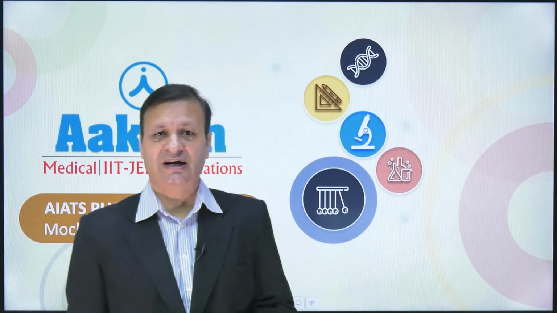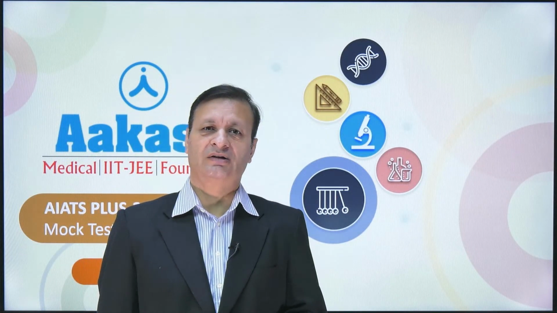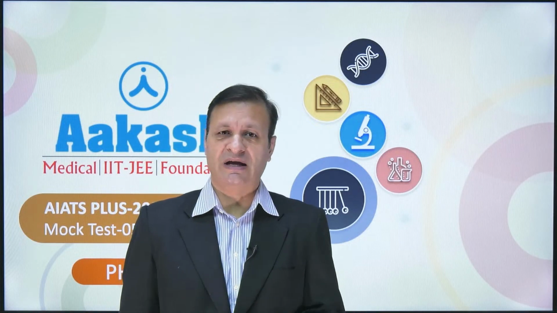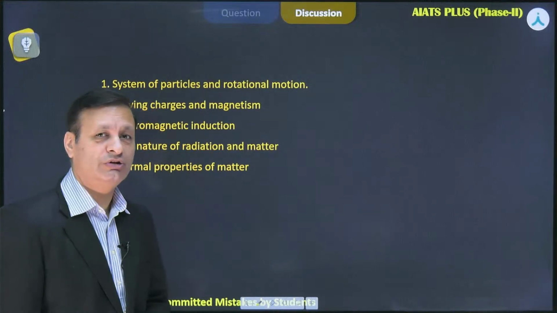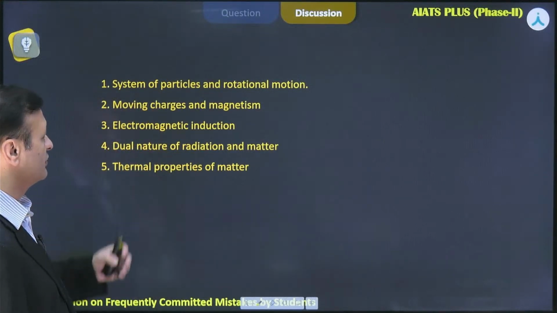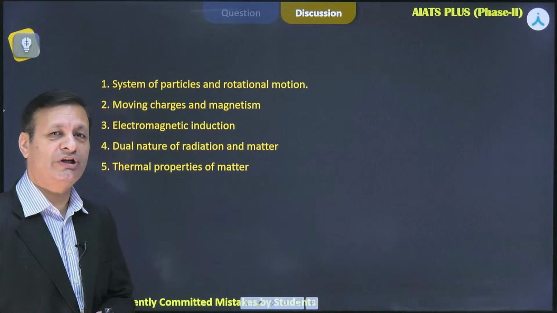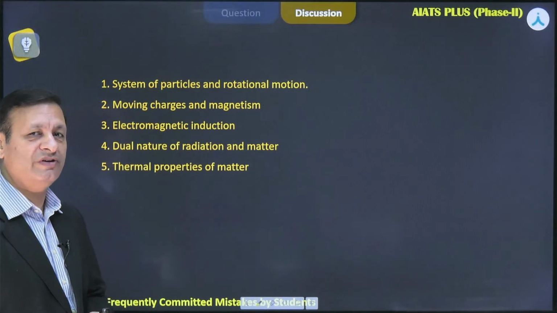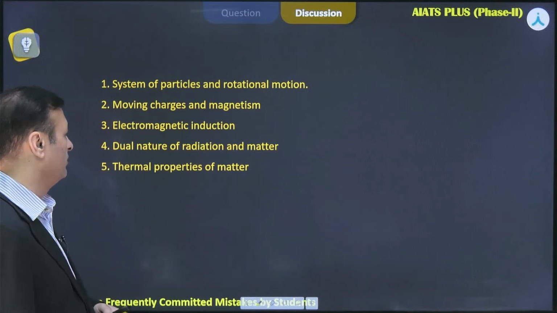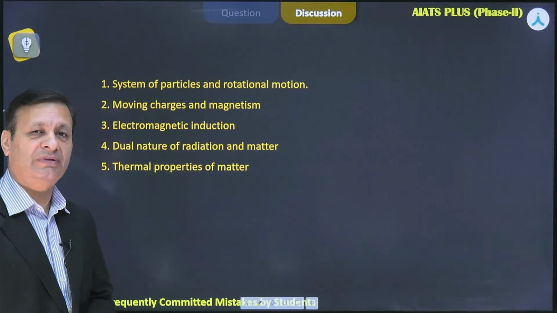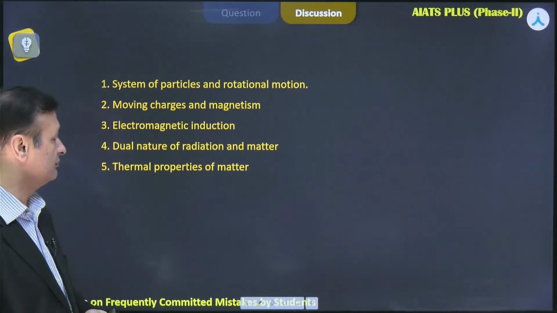So let's have a look at those topics we'll be covering in this episode of Physics Marathon class. These topics are from system of particles and rotational motion, that would be your first topic. Then questions from moving charges and magnetism, that is your second area.